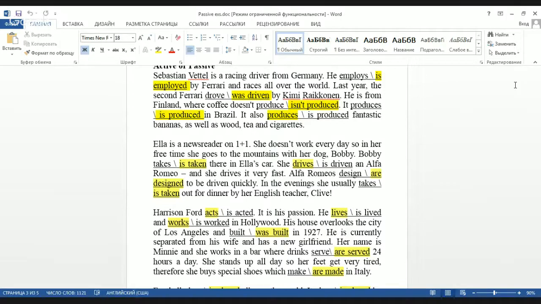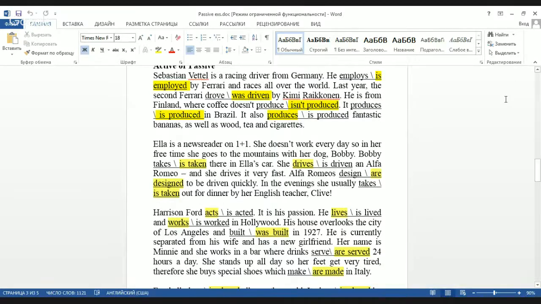The last one is about Harrison Ford. He acts, he is active in this case. He lives and he works, also active voice here. He lives in a house that was built. Like the house is passive in this case. He has a girlfriend, and the drinks where she works are served there. And the last one about her shoes, they are made in Italy.